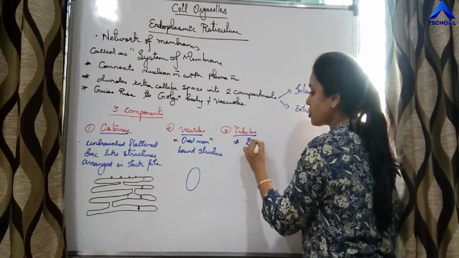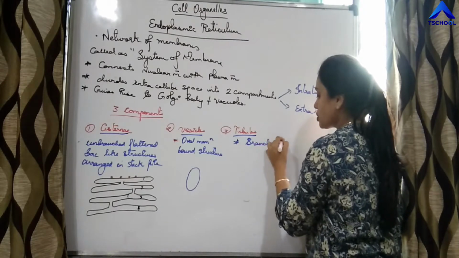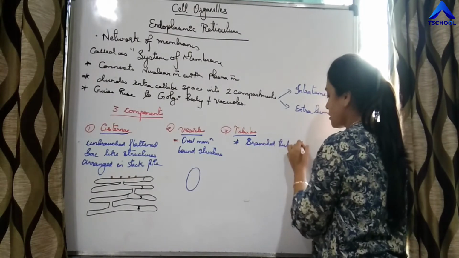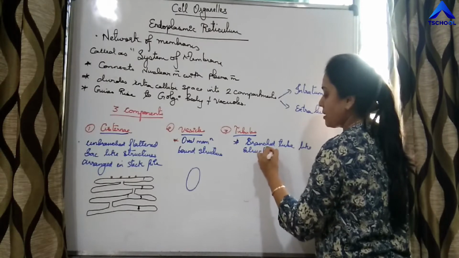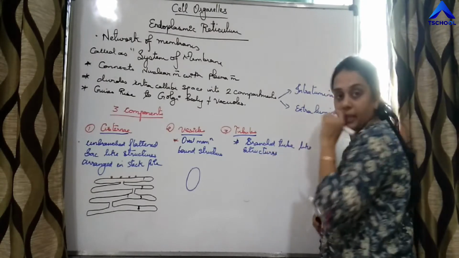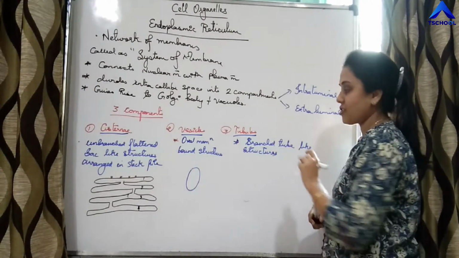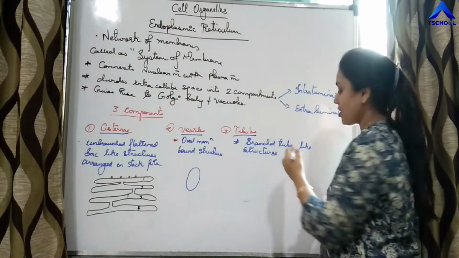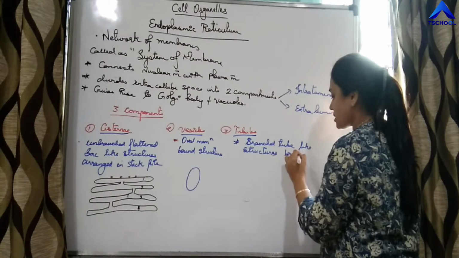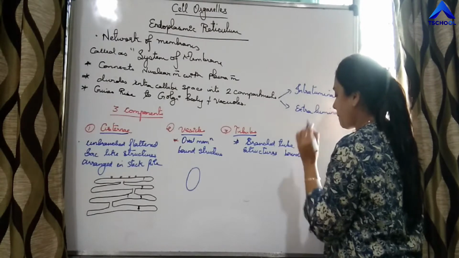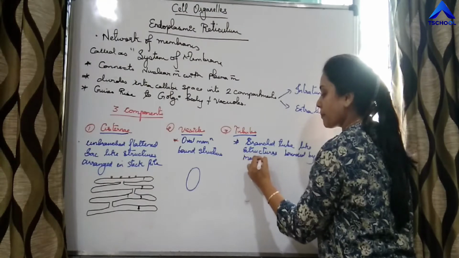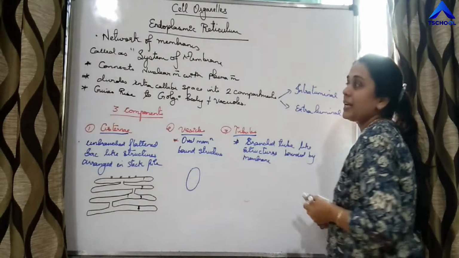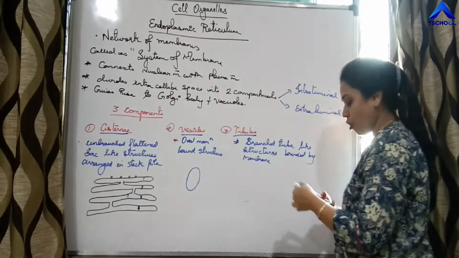Tubules are branched tube-like structures, bounded by membranes. All the components are always bounded by membrane because ER is a membrane bound organelle.